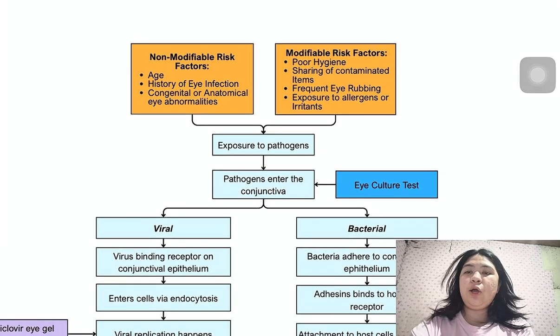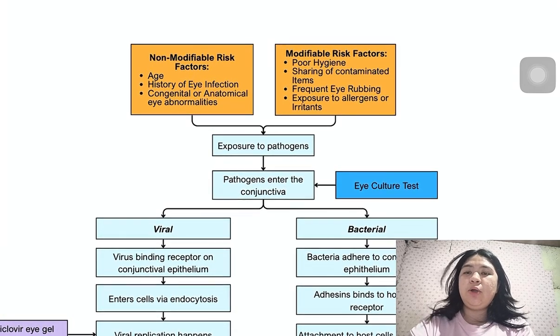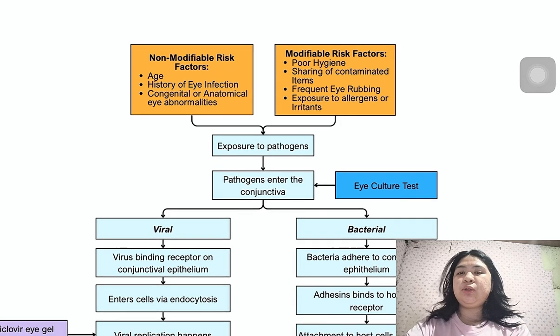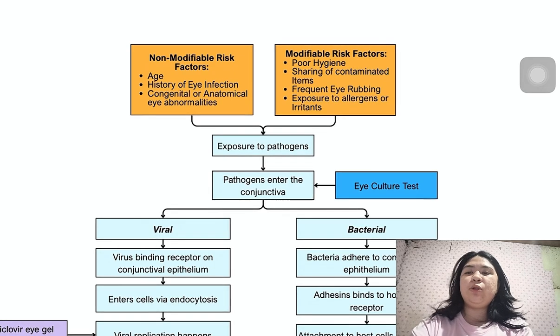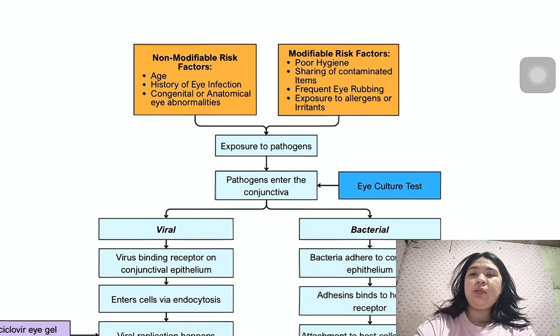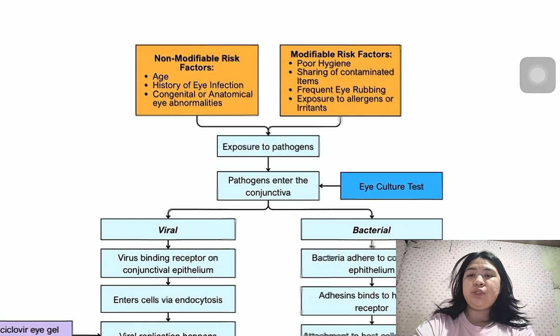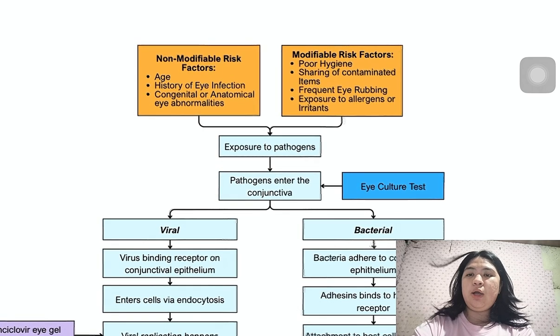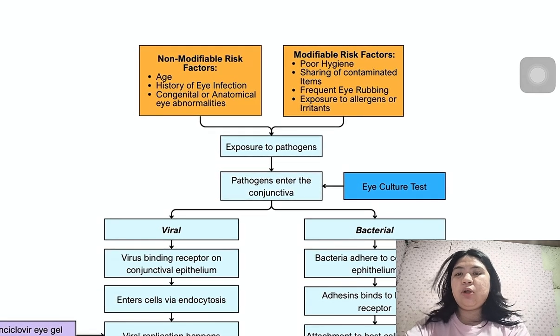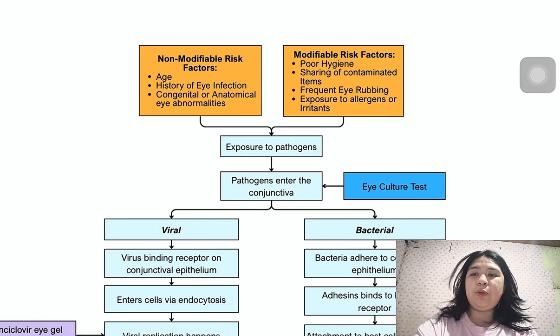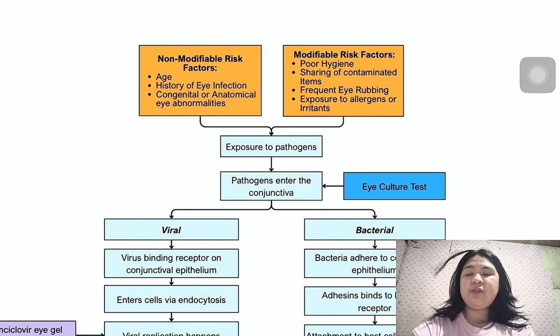For the non-modifiable risk factors, we have here age. It can vary whether it is for children or adults, and it can also happen to patients with a history of eye infection. It can also be congenital or due to anatomical eye abnormalities. This may include persons who are immunosuppressed or have chronic diseases.